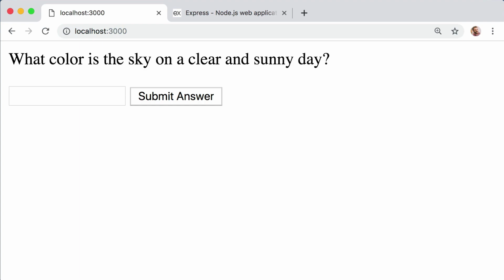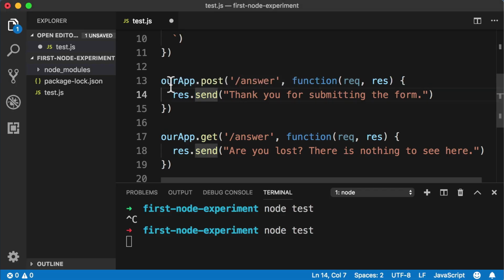So let's jump back into our code. And within the app.post area, right, this is what's going to occur when someone submits the form. Let's actually get rid of this response.send line. So now we just have an empty body of the function, because before we send back a response, we need to decide if they typed in the correct answer or not.